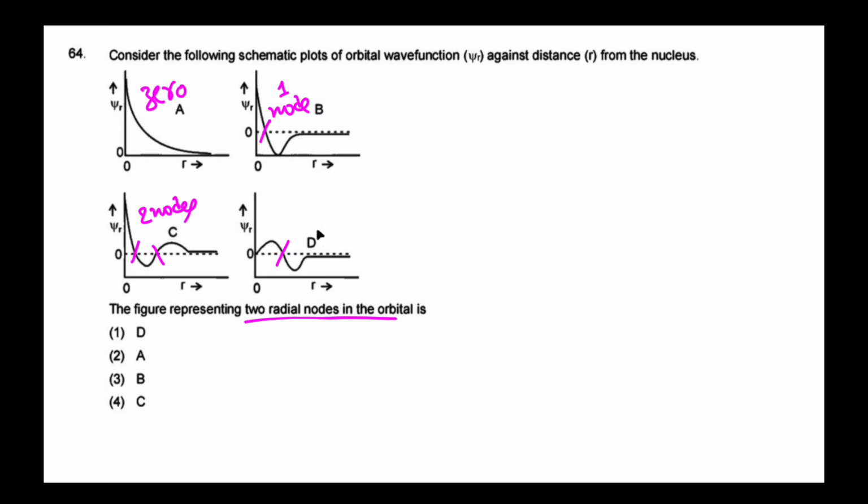Here it is not overlapping the dotted line, it is present along with that dotted line, so this is only one node. They are asking about two radial nodes. This is the two radial nodes, that is option C. The C diagram contains two radial nodes. That's why option 4 is the correct representation.